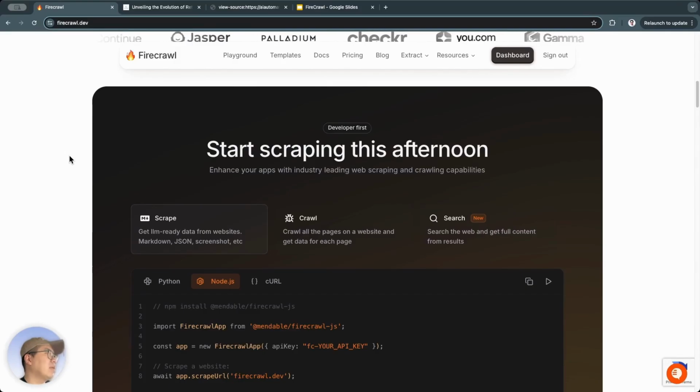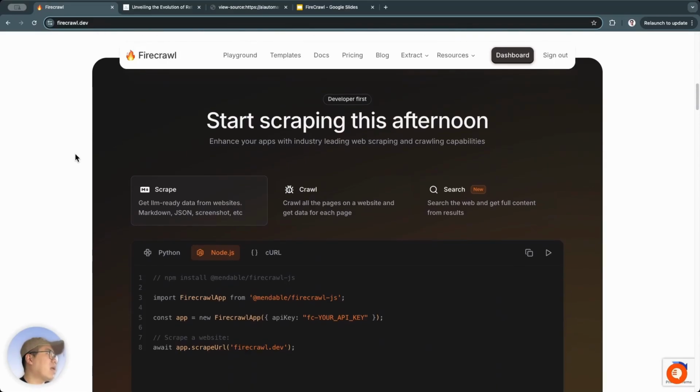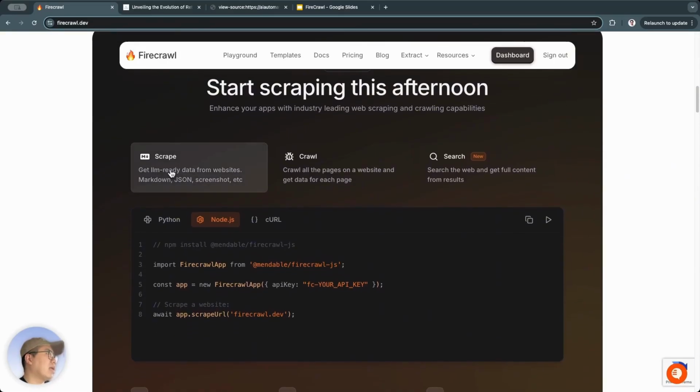FireCrawl next, but first, we know that this is a data scraping tool. It's really powerful with a lot of features. And here on FireCrawl's website, they also highlight these features, which are scrape, crawl, and search. Scrape means collecting data from websites, often called data scraping. This data can be in Markdown or JSON format, or screenshots.